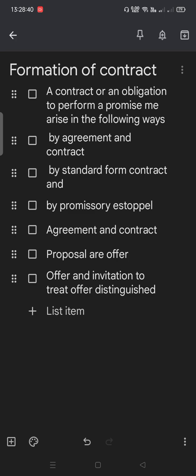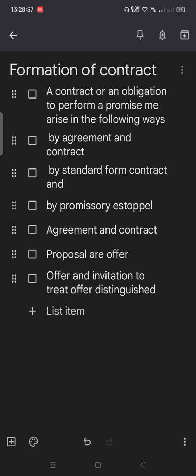Before starting the bare provisions, I want to explain the meaning of the section. The section provides the essential elements which are important to make a contract.